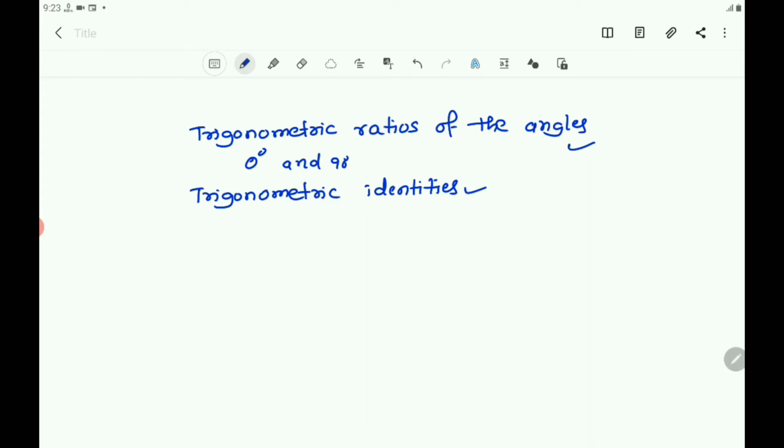We will calculate trigonometric ratios for some specific angles and establish some identities involving these ratios, and they are called trigonometric identities. So, in this chapter, let us discuss the trigonometric ratios of the angles and also the trigonometric identities. Our discussion is restricted to acute angles only. These ratios can be extended to other angles also, but here our discussion is only about the acute angles and also some trigonometric identities involving the trigonometric ratios.